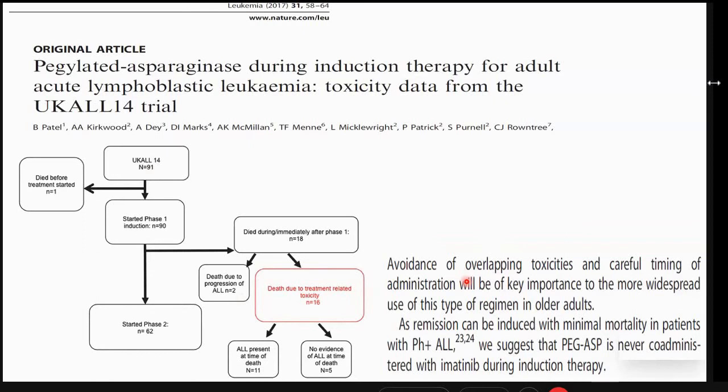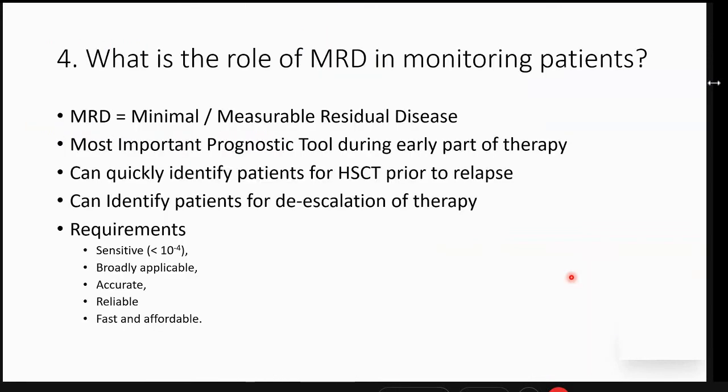So when they separated off the two drugs in a staggered manner, the toxicities were much less. So their conclusion was that in Ph positive ALL, where we have to use imatinib or other TKIs, asparaginase is not to be used. Whereas for others, we can stagger, like when anthracycline is being used, we can use asparaginase at a later time point. Now coming to the fourth question.